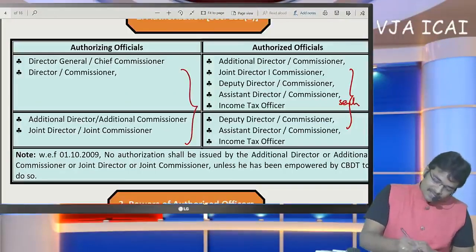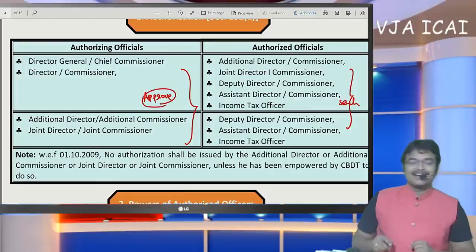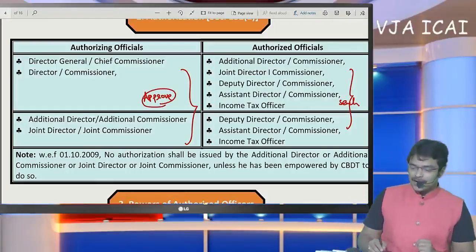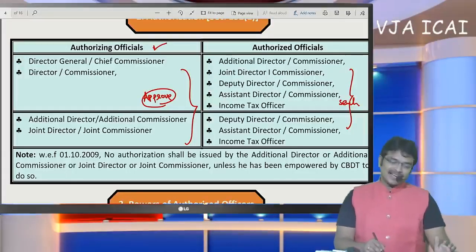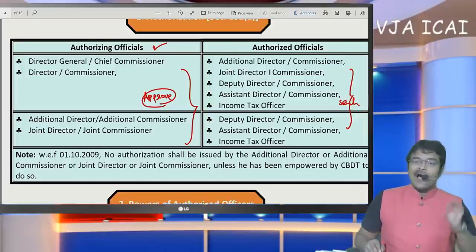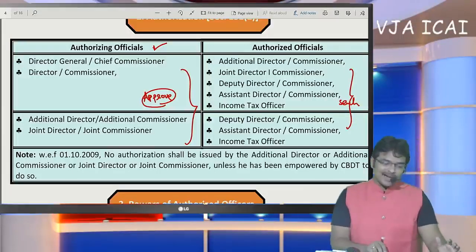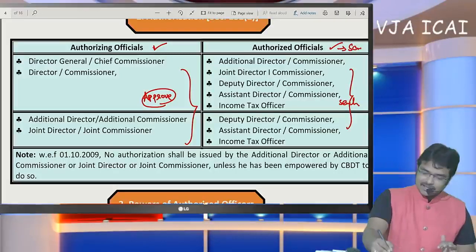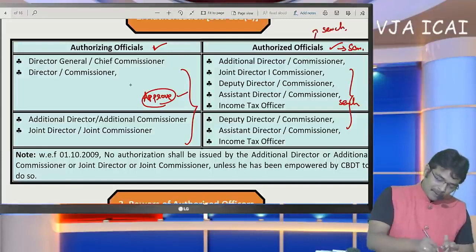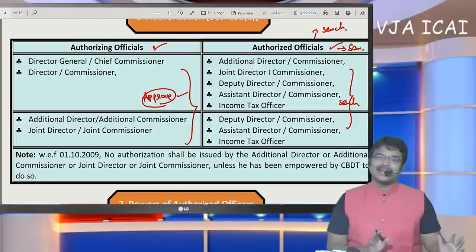These are the officers who can approve the search. So what the search officials are required to do is, first they are required to take the approval of these authorizing officials, and then after obtaining the approval of authorizing officials, the authorized officials can go for search. Sir, these officers will do the search by taking the approval of these officers. Very simple understanding this was.